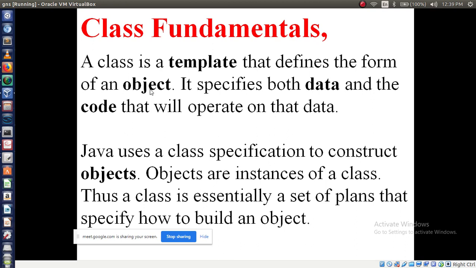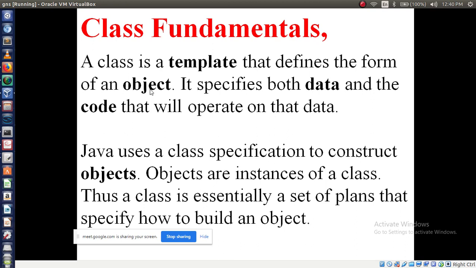It defines the object. Then class is going to specify data. What kind of data? What are the methods you are using? What are the constructors you are using? So that we can call data, followed by code. Code may be an expression, it may be a printing statement, that we can call code, right? So data and code, both are going to operate, that will hold which one? Class, main class. So class is basically a template that defines the form of an object. It specifies both data and code, right?